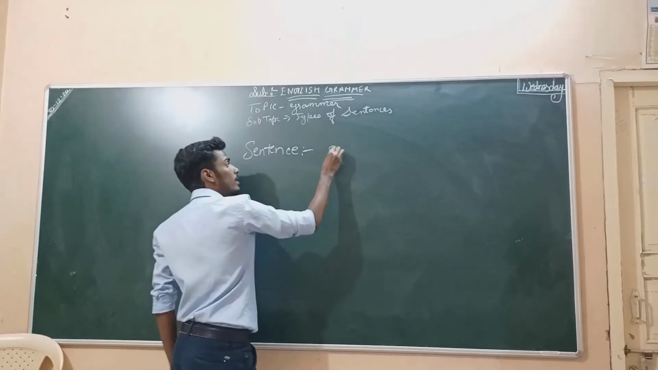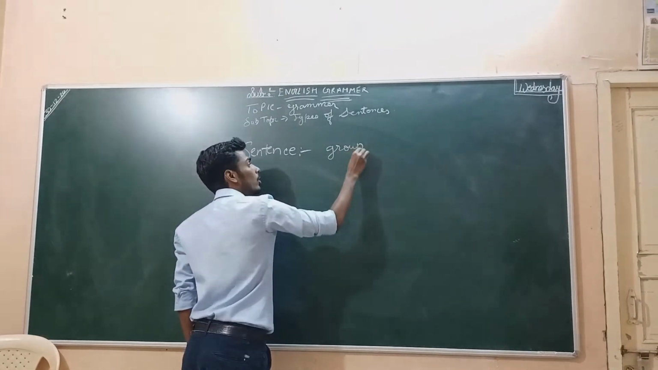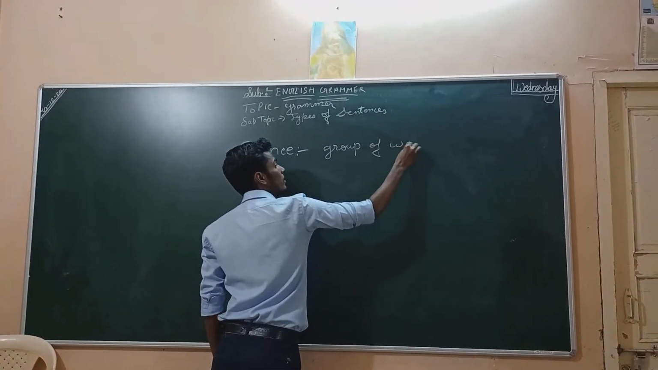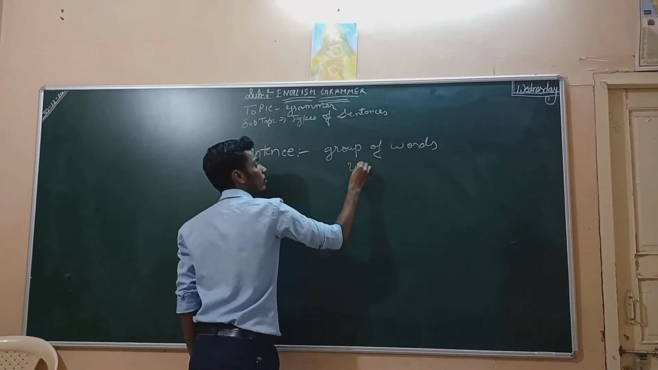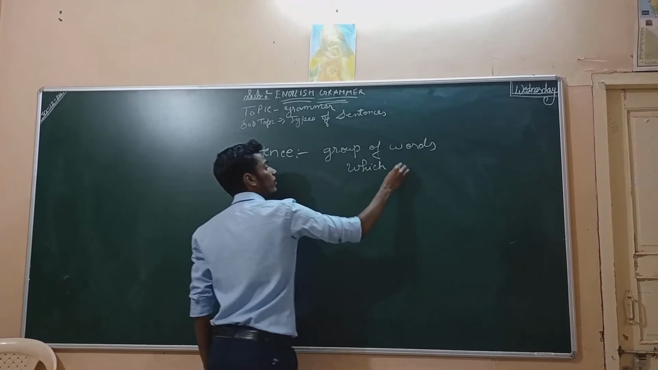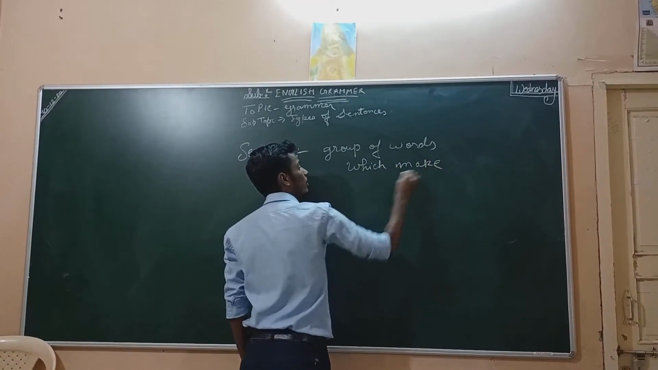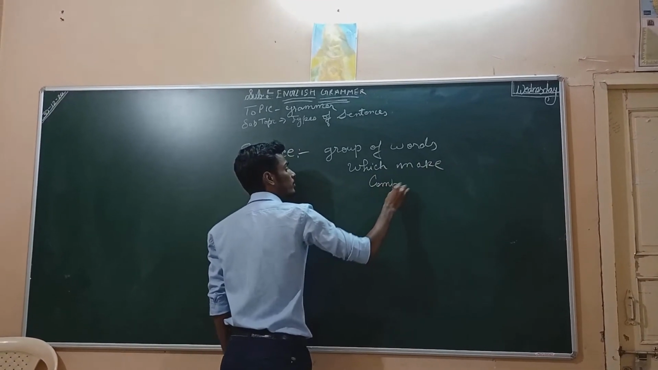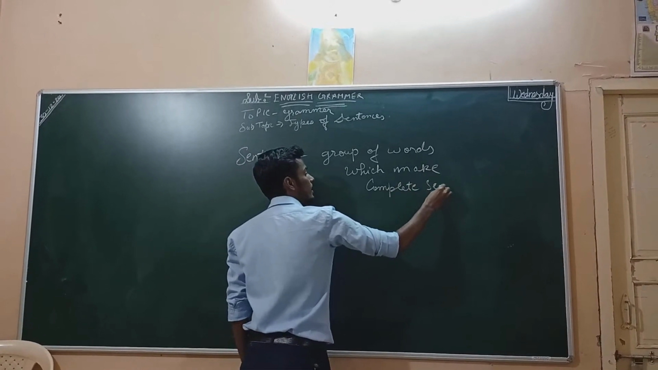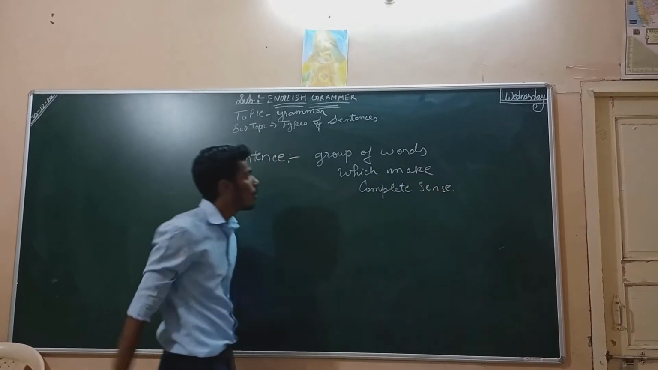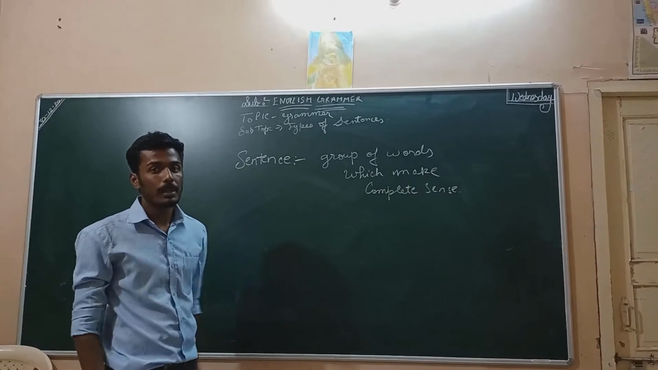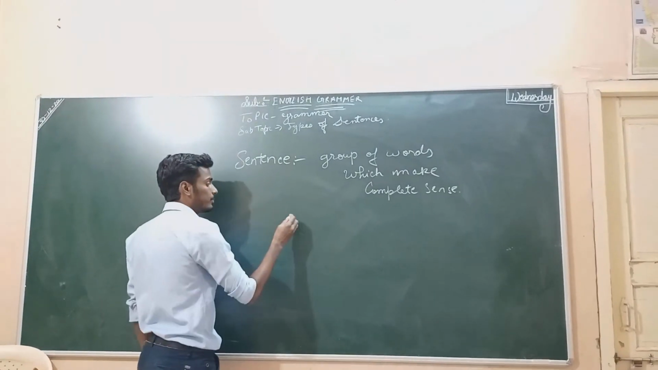Sentence is a group of words which make complete sense. Now how will the group of words make complete sense? Take an example.